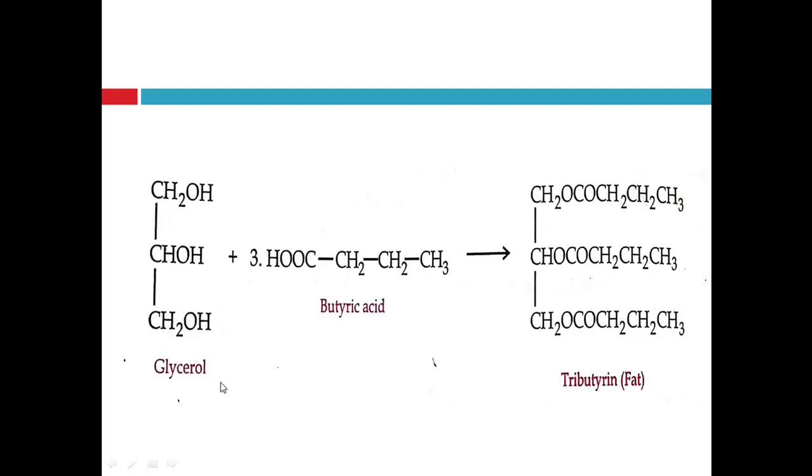For example, here butyric acid is taken. So 3 molecules of butyric acid make ester linkages with the 3 alcoholic groups of the glycerol, and form the 3 ester linkages, OCO, OCO and OCO. These are the different ester linkages, and they form the fat tributyrin. So here 3 fatty acids react with 1 molecule of glycerol which has 3 hydroxyl groups. That's why they are known as triglycerides.